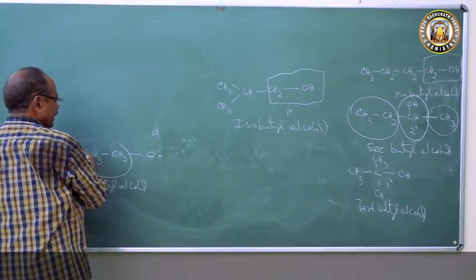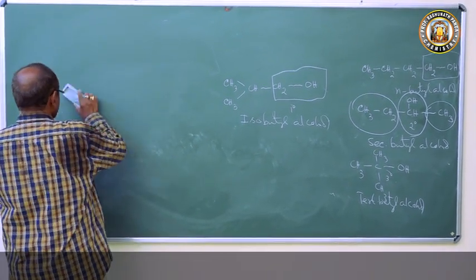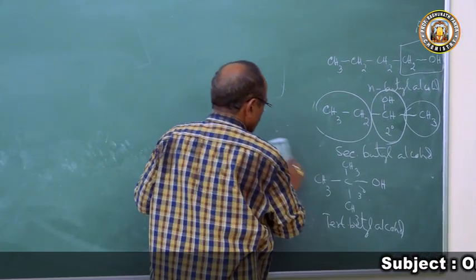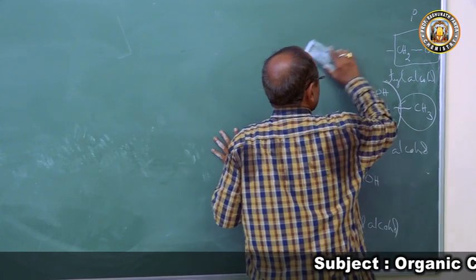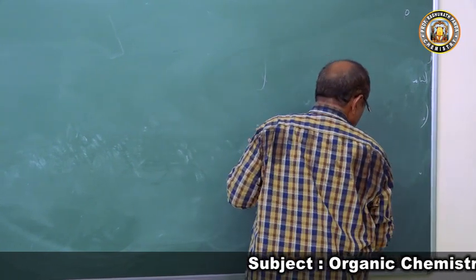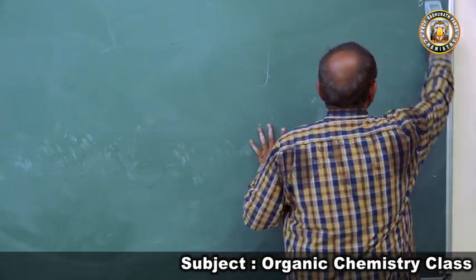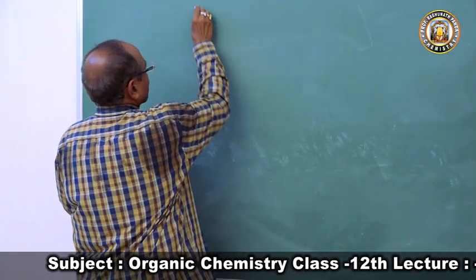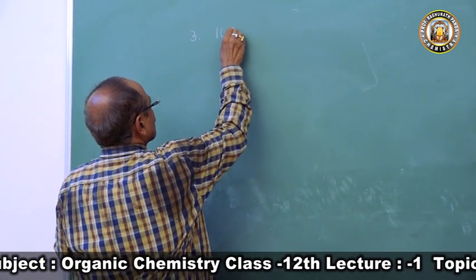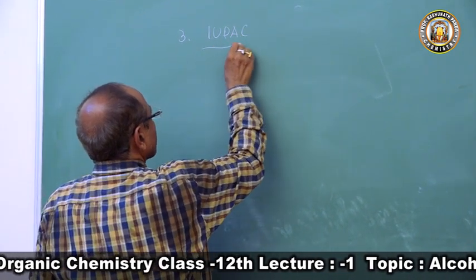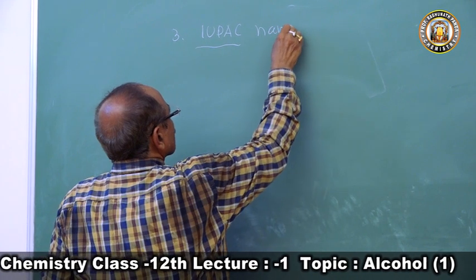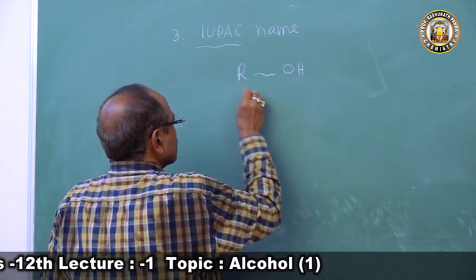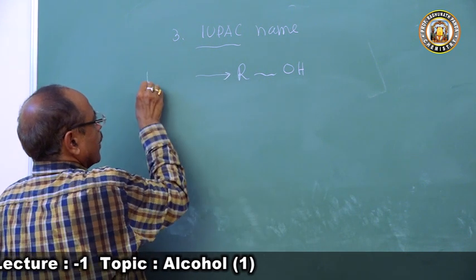But this common name sometimes creates problems in writing the structure. You have to remember where the OH group is. So many problems come. Hence a new scientific method of naming came, which is called the IUPAC name. The third method, the most modern method, was the IUPAC name. So what is this? This is ROH. How did it come? It came from alcohol.